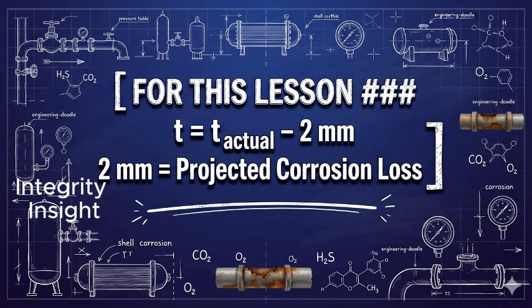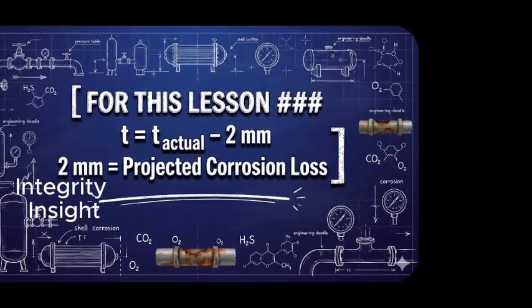For the examples in this lesson, the projected corrosion loss is already given as 2 millimeters. Therefore, T equals the actual thickness minus 2 millimeters. Here, the 2 millimeters represent the projected corrosion loss before the next internal inspection.